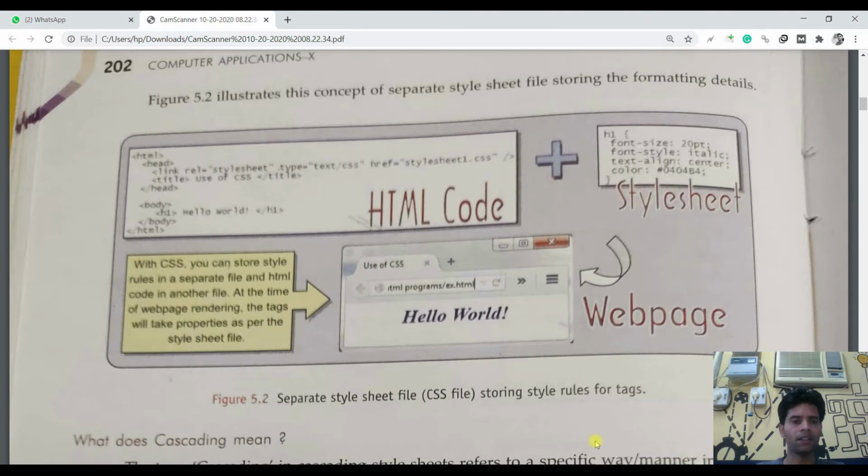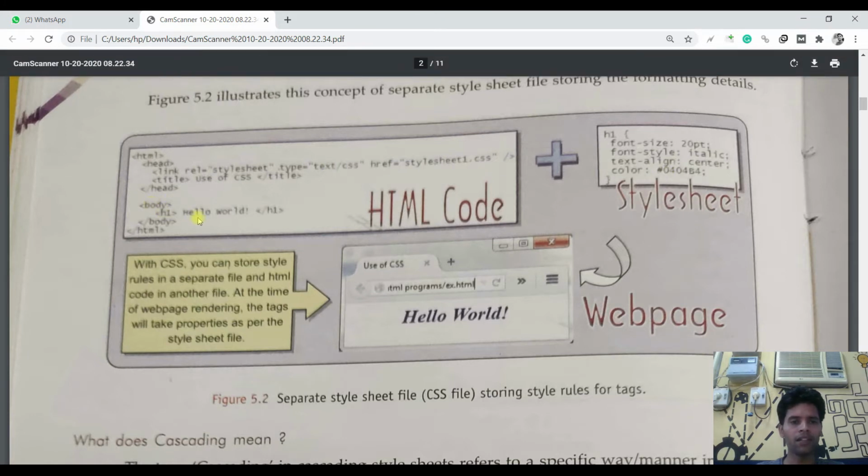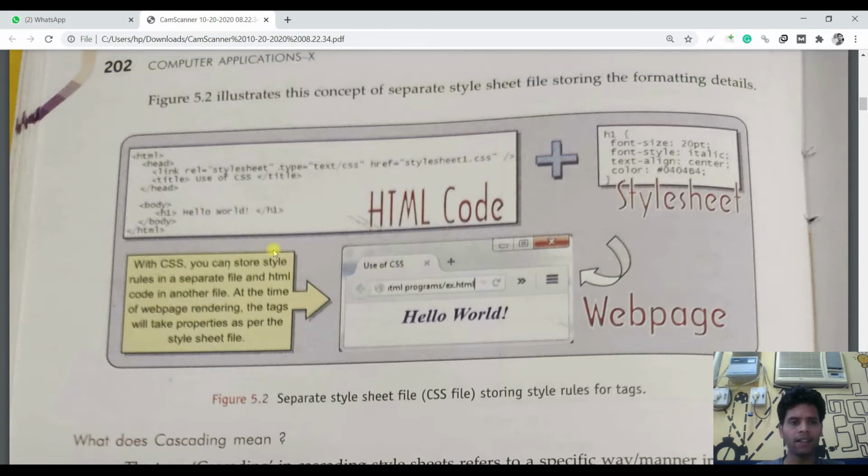For example, look at this example: HTML, head, link to a stylesheet. This is a HTML file, and this is the CSS file. So in the body, h1 Hello World, h1 close, body close, HTML close. So if we just see this web page, it will show me Hello World with the title on the title bar. Nothing else. And there is no color. By default, this will be black.